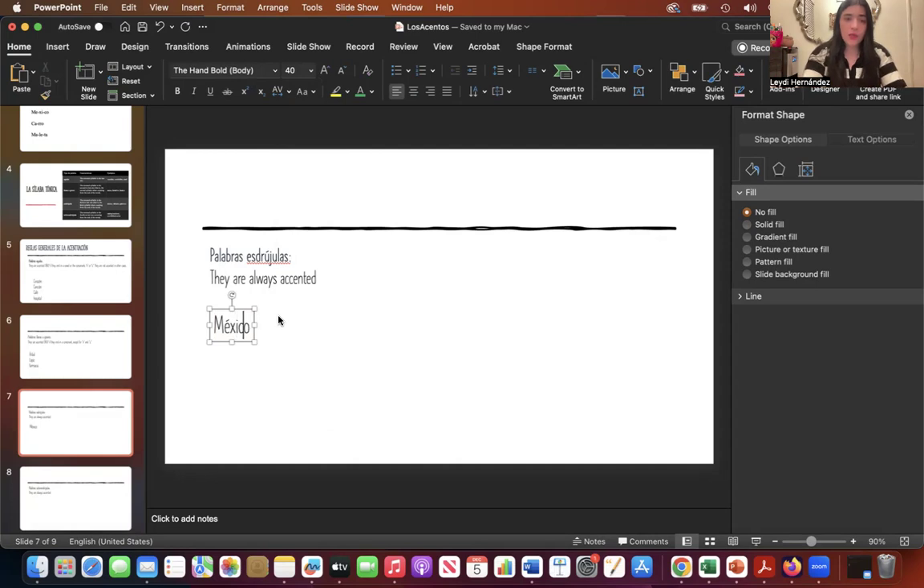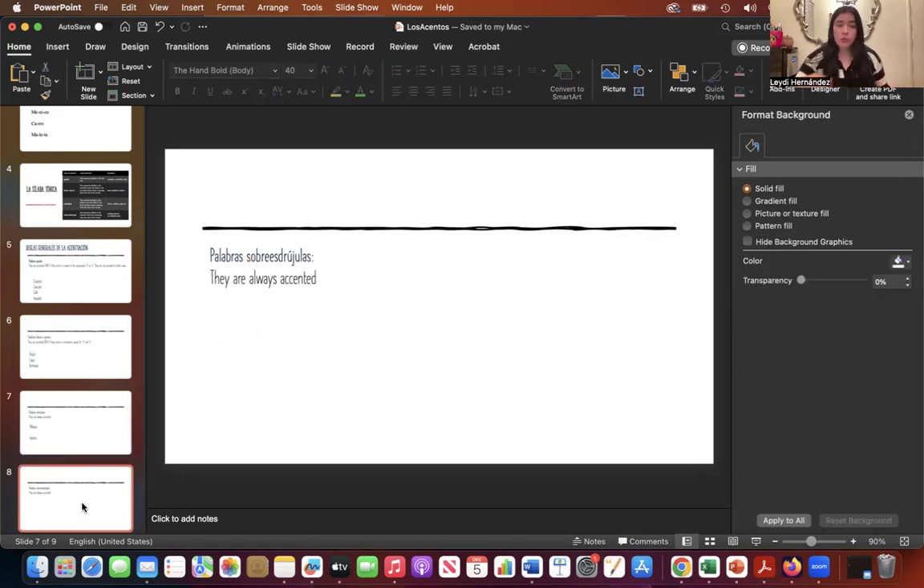México. What about lápices? Do we put a written accent? It ends in a consonant. Yes, we always put a written accent. It doesn't matter if it ends in a consonant or a vowel. Lápices.